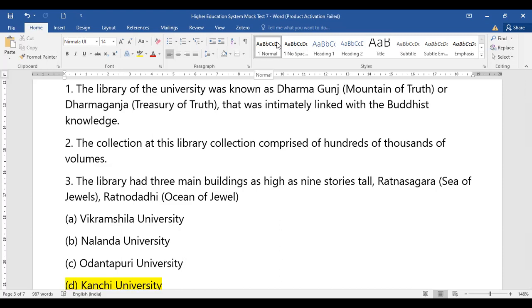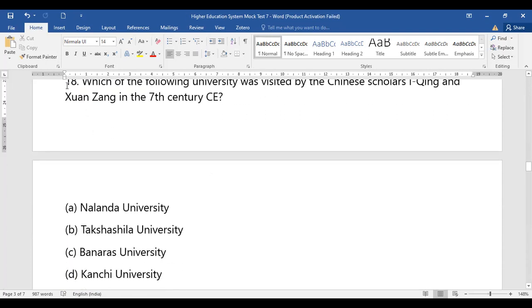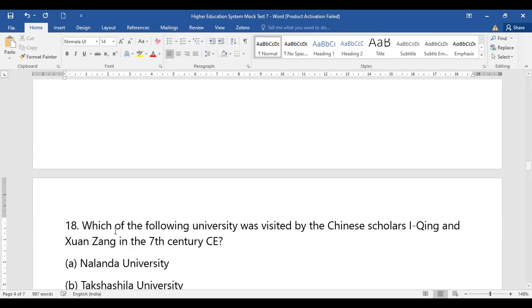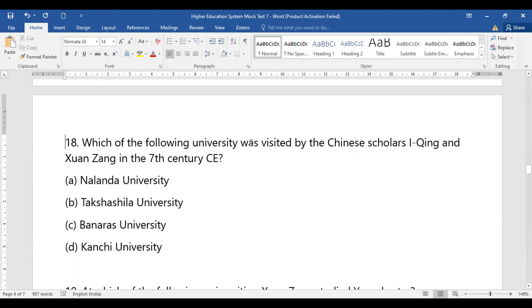So you have to keep this in mind. All those who are preparing notes for themselves, because this is not given in books, you have to identify it as Kanchi University. Okay. Now, let us come to question number 18. Which of the following universities was visited by the Chinese scholars Qing and Yongzhang in the 7th century?